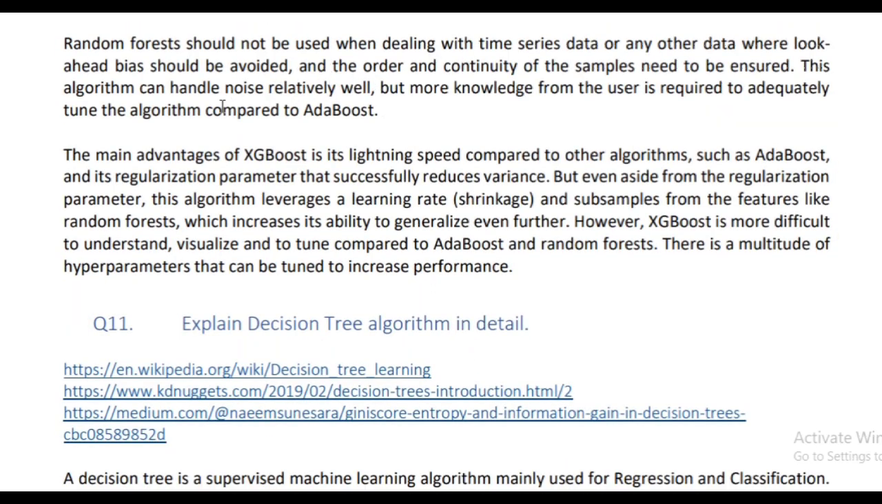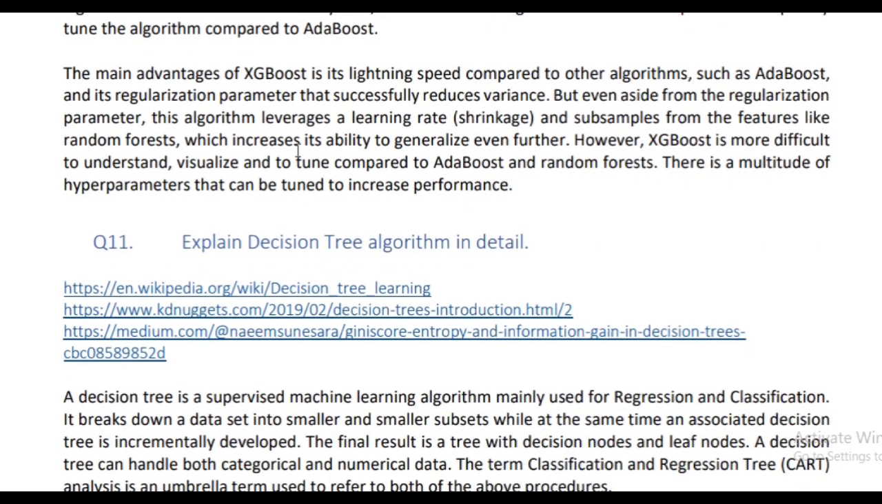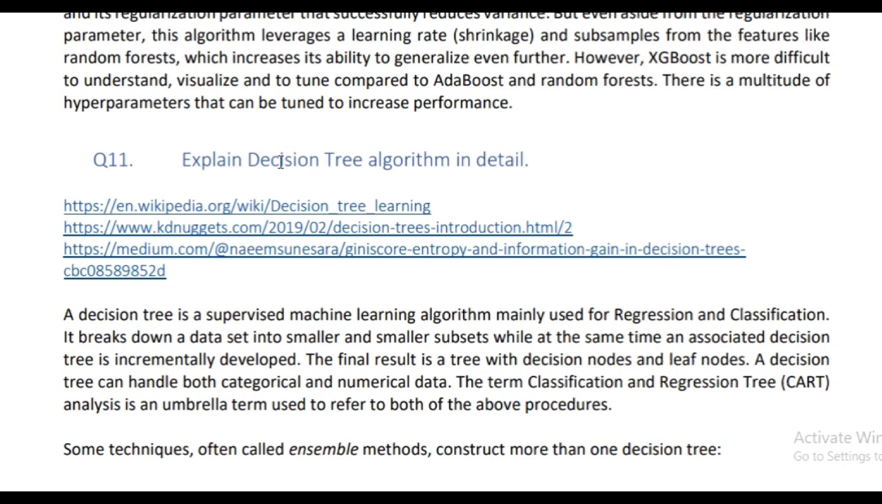The main advantage of XGBoost is its lightning speed compared to other algorithms such as AdaBoost, and its regularization parameter that successfully reduces variance. But even aside from the regularization parameter, this algorithm leverages learning rate shrinkage and subsamples from the features like random forest, which increase its ability to generalize even further. However, XGBoost is more difficult to understand, visualize, and tune compared to AdaBoost and random forest. There is a multitude of hyperparameters that can be tuned to increase performance.